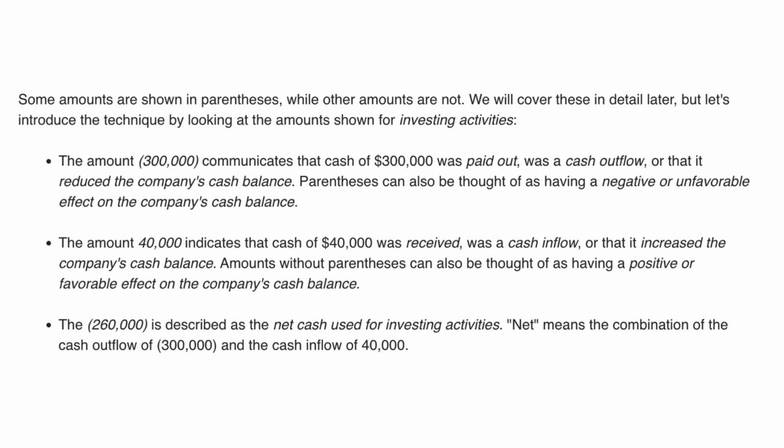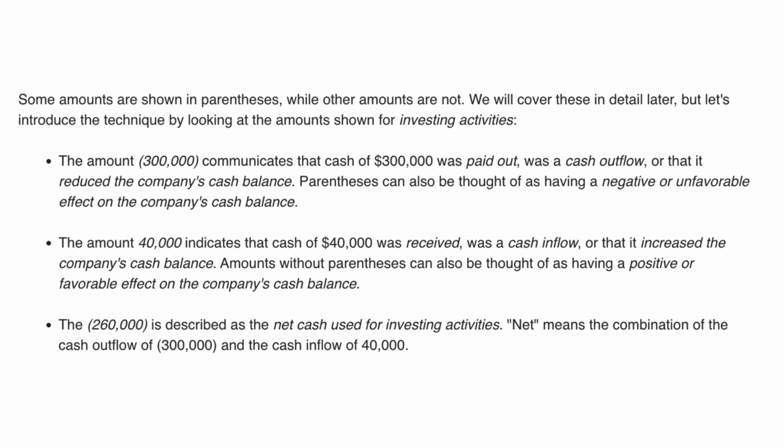We will cover these in detail later, but let's introduce the technique by looking at the amounts shown for investing activities. The amount, $300,000, communicates that cash of $300,000 was paid out, was a cash outflow, or that it reduced the company's cash balance. Parentheses can also be thought of as having a negative or unfavorable effect on the company's cash balance. The amount $40,000 indicates that cash of $40,000 was received, was a cash inflow, or that it increased the company's cash balance.